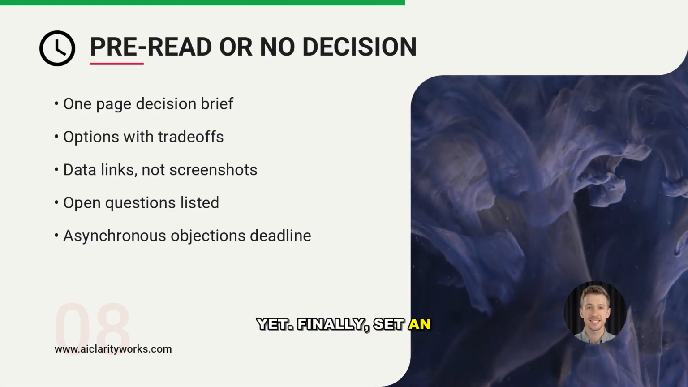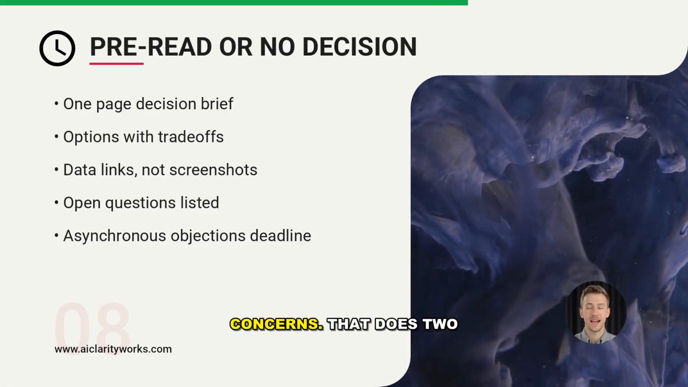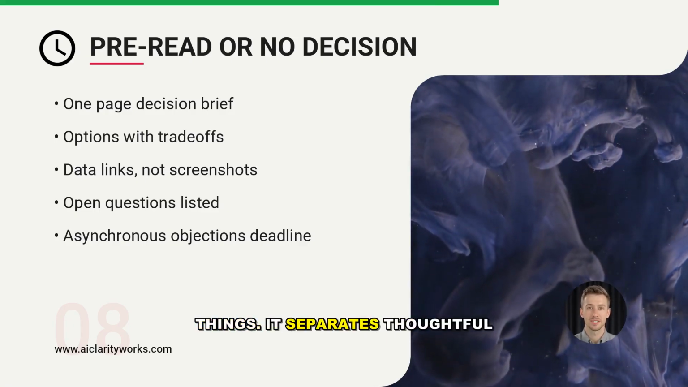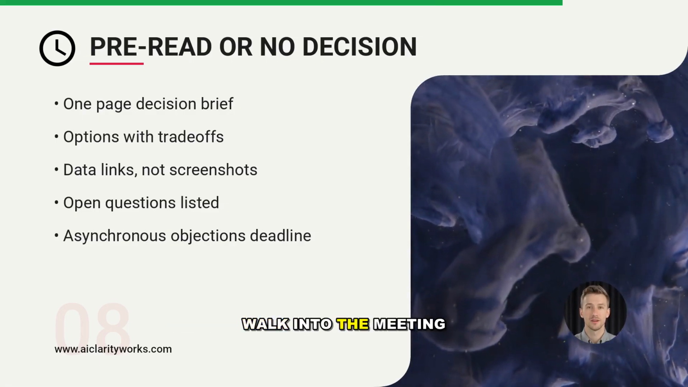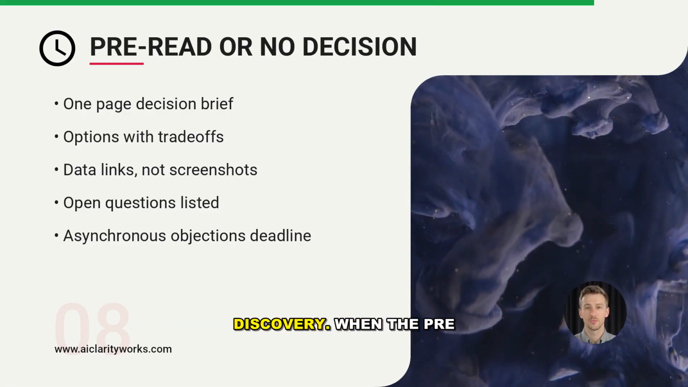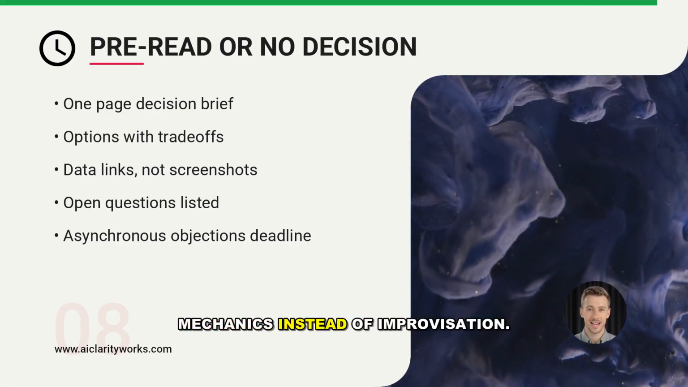Finally, set an asynchronous objections deadline with a clear channel to post concerns. That does 2 things. It separates thoughtful objections from performative debate, and it lets you walk into the meeting focused on choices, not discovery. When the pre-read is tight, the meeting can run on mechanics instead of improvisation.